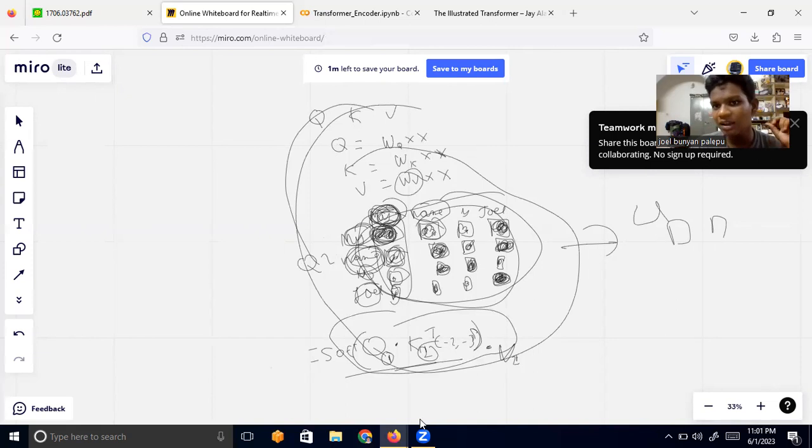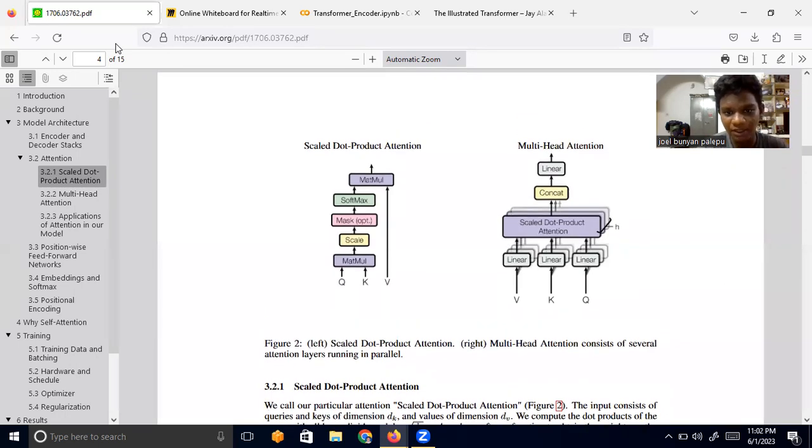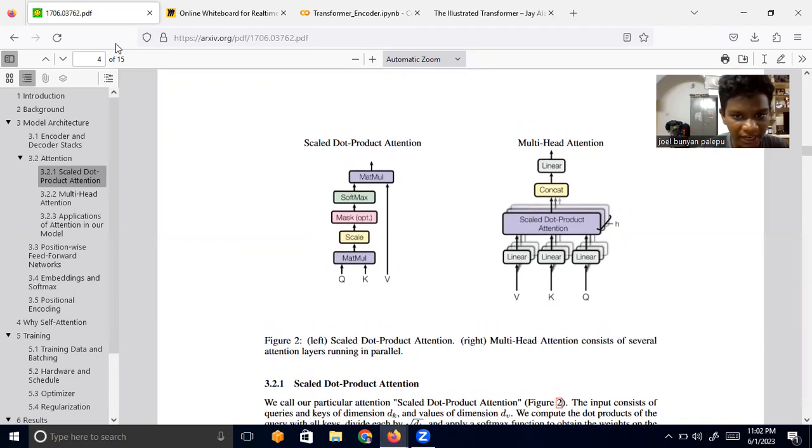Each head will get you an output, an embedding like this. We are going to get new vectors for each word, and we'll get this output for, let's say, 4 heads, or 4 tables. That is the idea of multi-head attention. Now you can see what is happening. We do matrix multiplication, use softmax, and then finally do matrix multiplication with V. That is scaled dot product attention.